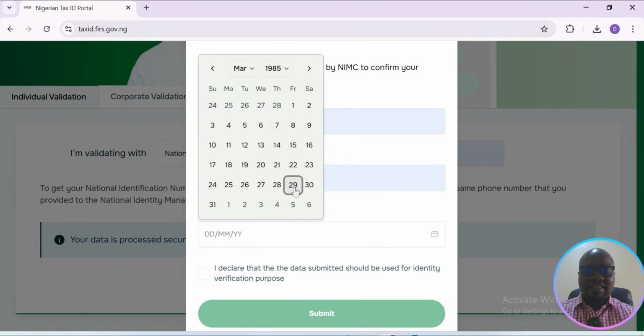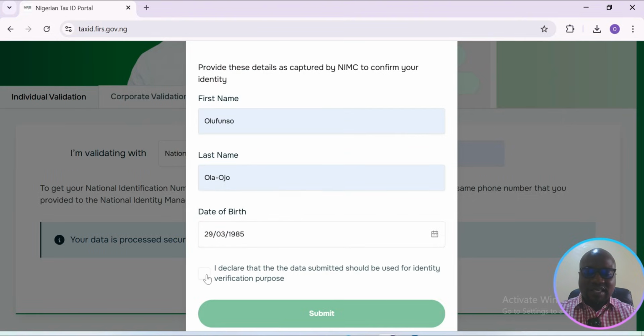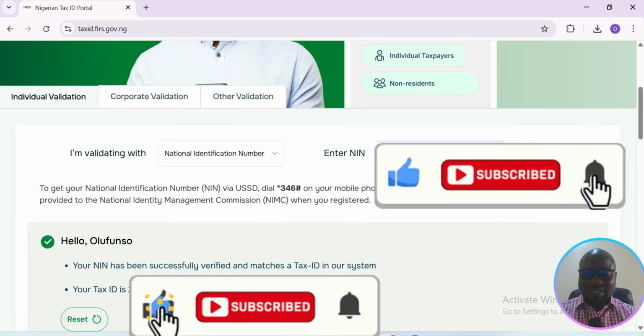After you do that, you click on "I declare that the data submitted should be used for identity verification purposes." So you tick that and then you submit. Once you submit, it shows you "Congratulations, your name has been successfully verified and it matches a tax ID on our system." So I can copy my tax ID now and keep for safe purposes for future use.